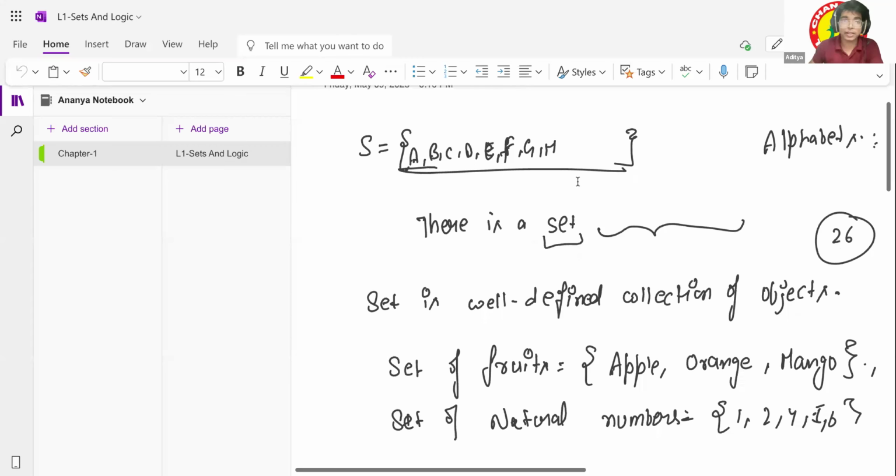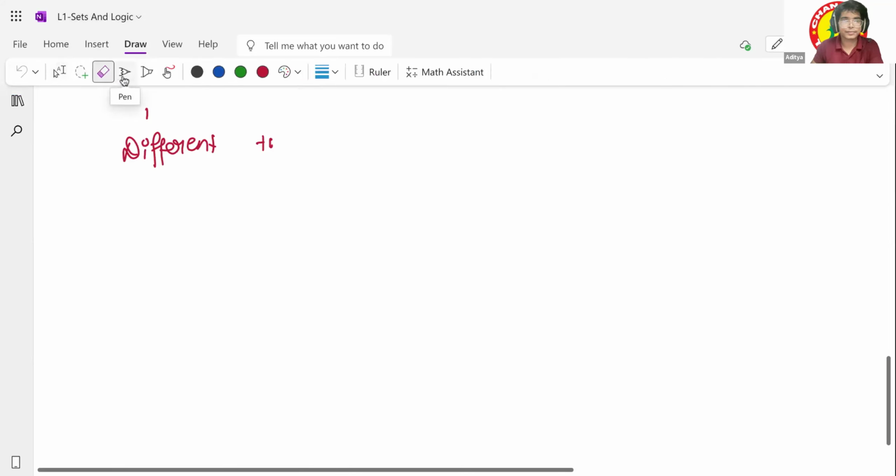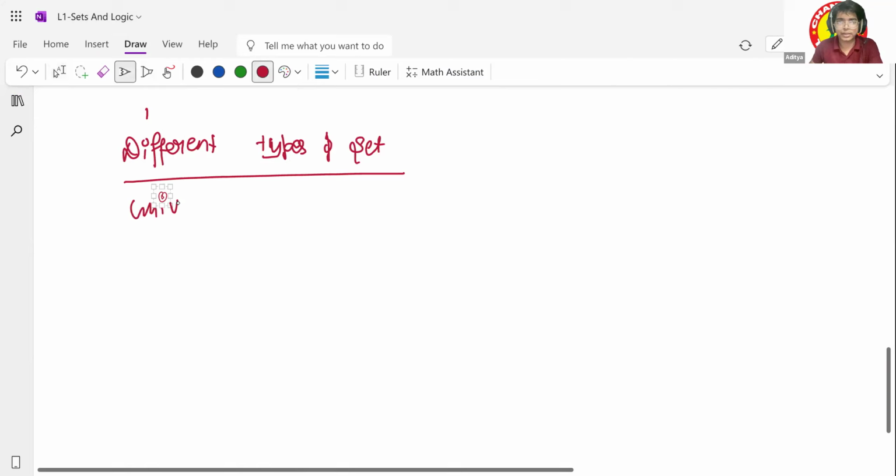So here you have types of set. First one is universal set.